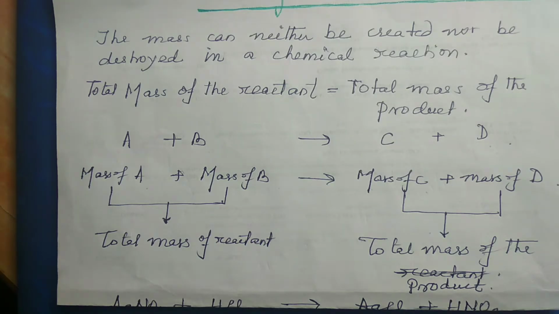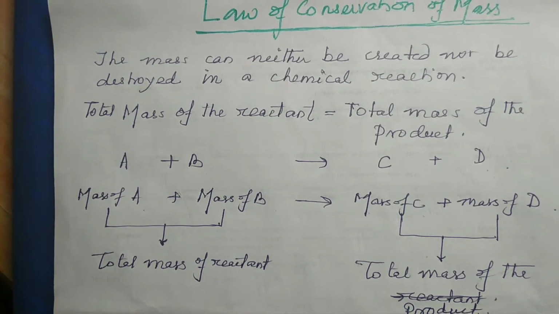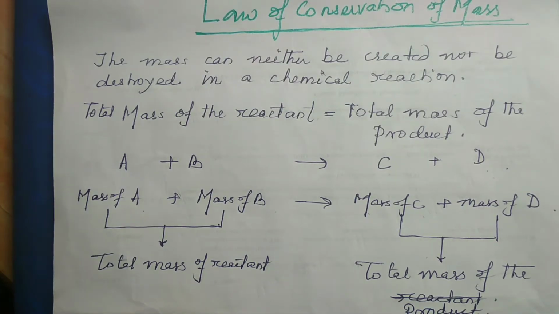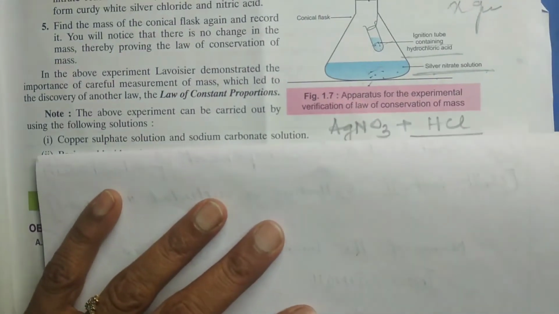For example, if I burn magnesium ribbon in air, it gives you magnesium oxide. If I take the mass of magnesium plus oxygen, we will observe that the total mass of magnesium plus oxygen is equal to the mass of the magnesium oxide formed. We can explain it with an experiment. This is the experimental setup.